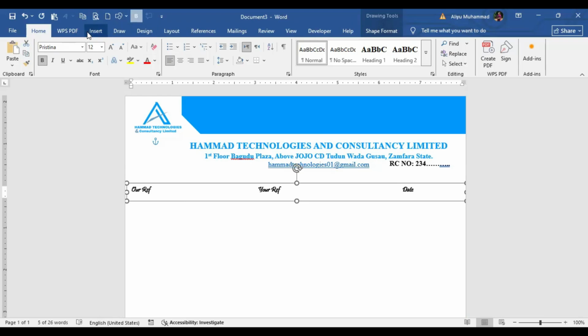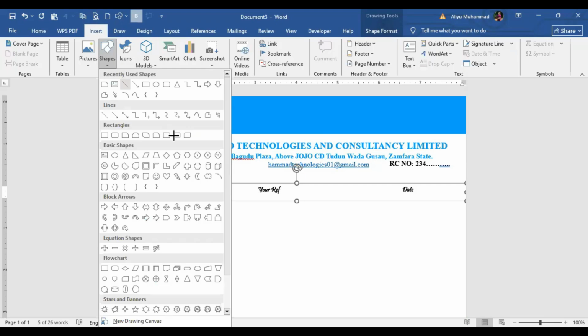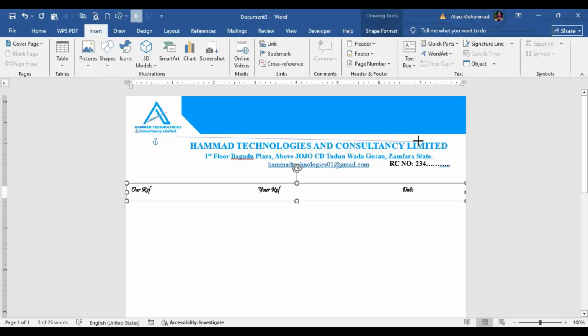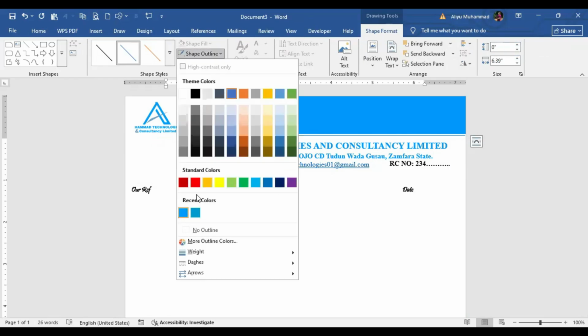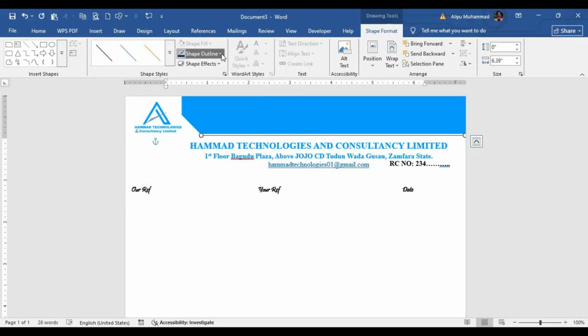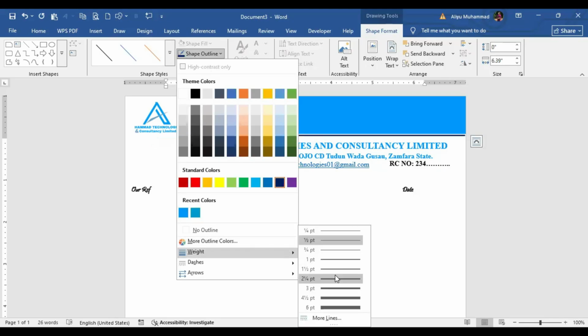So now let me come back to insert again, and let me put a line. Let me just put it and see whether it will fit. So you just make it straight. Then let's give it a shape outline of the same color. Let's use this color, maybe. So let's give it weight and see how it will look.